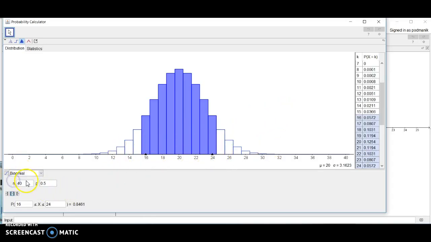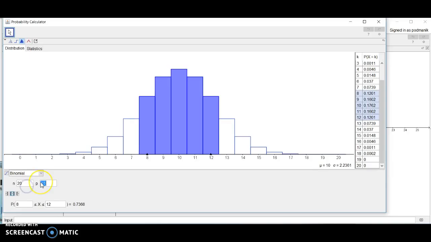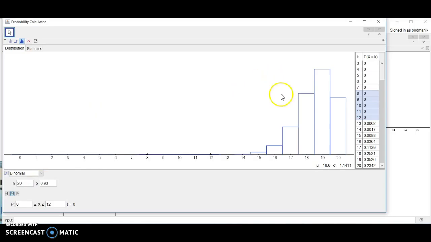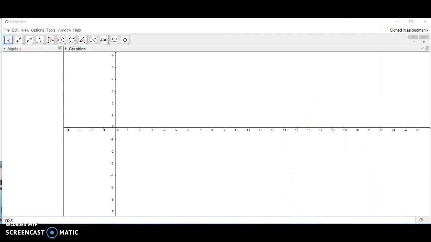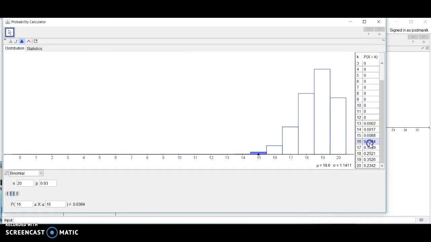But of course, we want a sample size of 20. And we want to model what the null distribution would look like, assuming the success probability is 0.93. Now, we're going to get a gigantic skew here because a 93% success rate means that you should be getting pretty close to 20 out of 20. And what we can also do here is click on probabilities within this window, or you can have things highlighted in here.